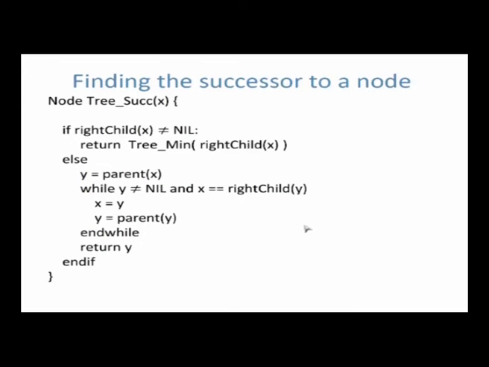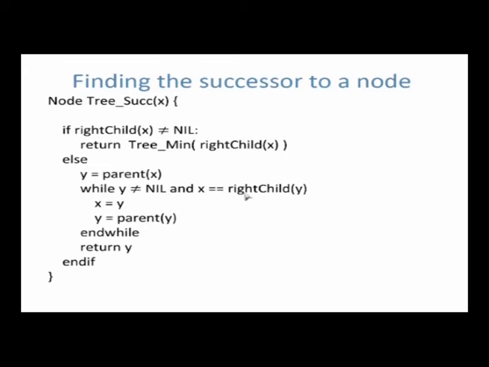Therefore, finding the successor of a node, the procedure goes like this. If there is a right child, find the minimum of the right subtree. If not, what should you do? Keep going up left. Going up left is written like this: while your parent is not nil and while you are the right child of your parent.